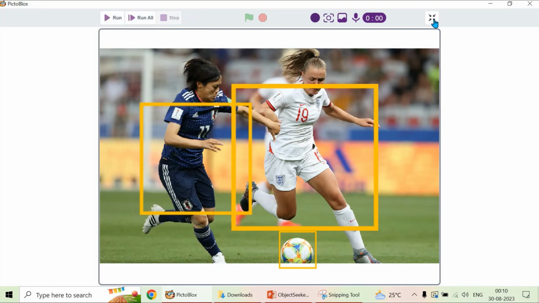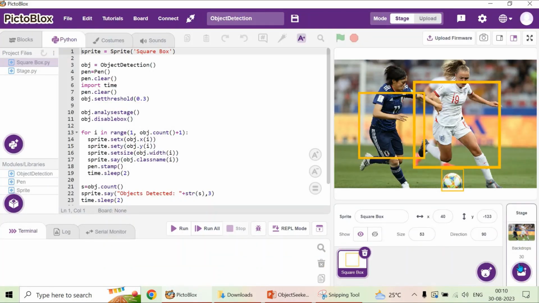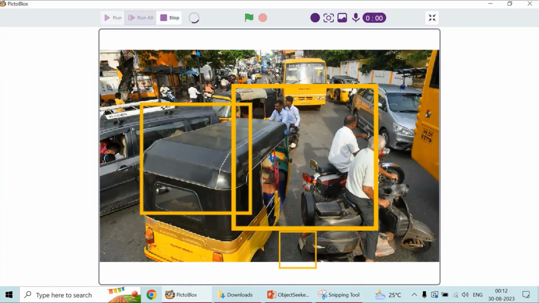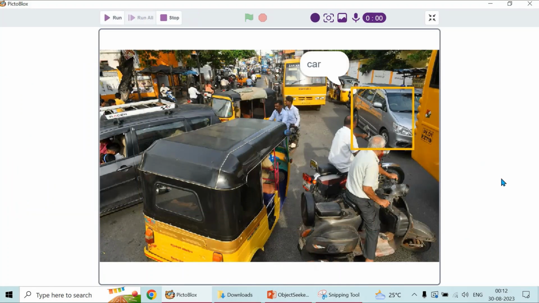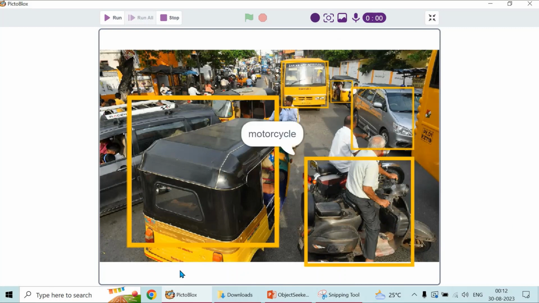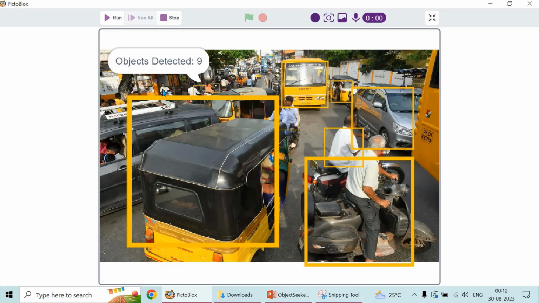Right? Let's try with one more backdrop. I changed the backdrop. Let's run this, execute. Car, cars, bus. See, it is detecting many objects. Okay, in this scenario we have more number of vehicles and other things, so it started executing. See, it has detected 9 objects.